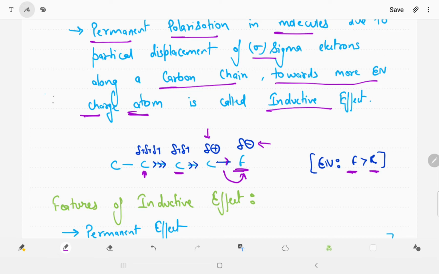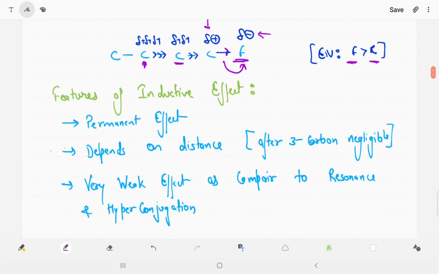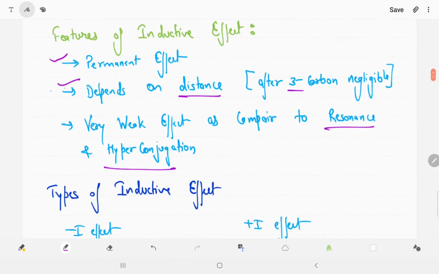But we can say fluorine has a delta negative charge because of the electronegativity difference, and carbon has a delta positive charge. Whenever we say, the more electronegative element has a delta negative charge and the less electronegative element has a delta positive charge. But in the inductive effect, after the third carbon, it is very negligible. So the features of the inductive effect: it is a permanent effect, it depends on the distance, after the third carbon it is negligible, and it is a very weak effect as compared to resonance and hyperconjugation.